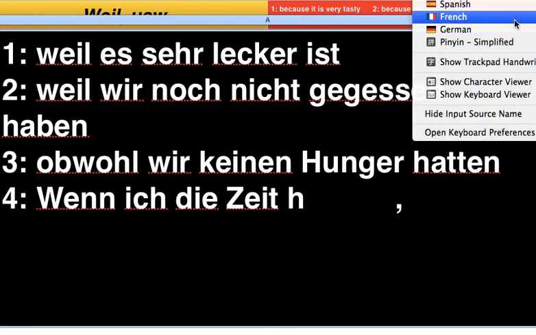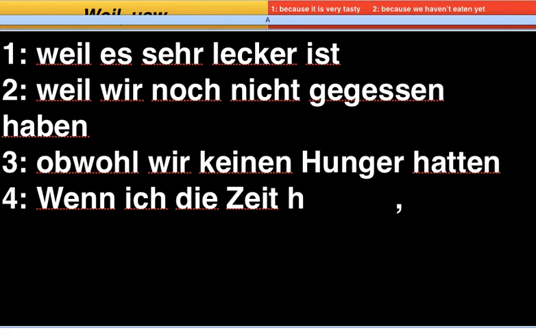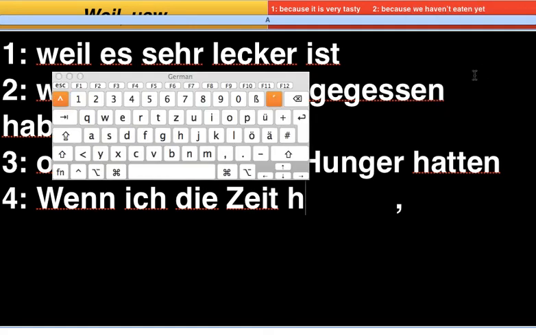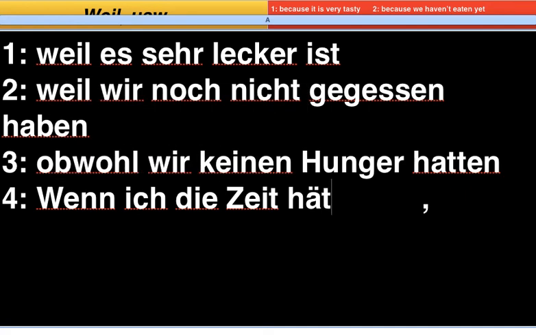So let's just find the relevant umlaut. There we are. So, wenn ich die Zeit hätte. Now, after this comma, you have to have another verb coming after it. Verb backing onto a verb, if you like.